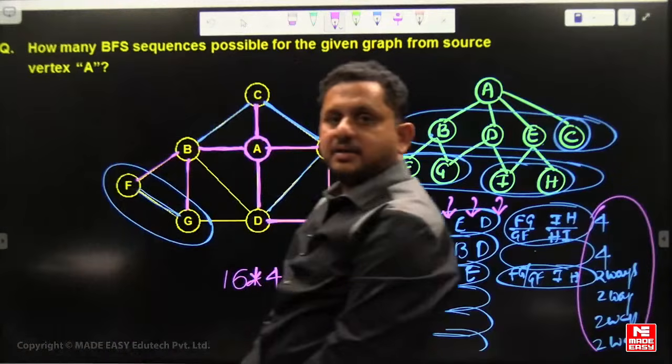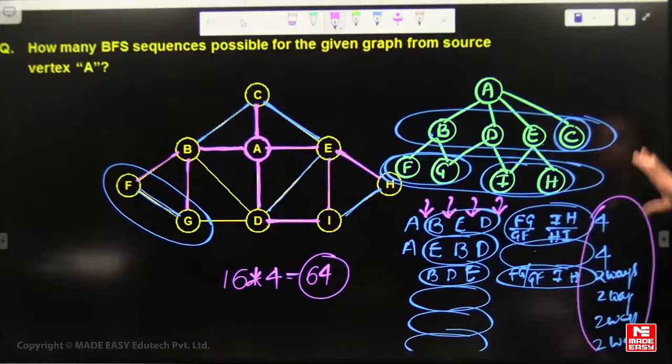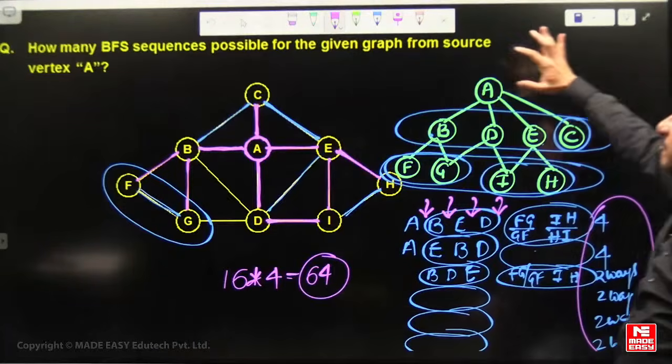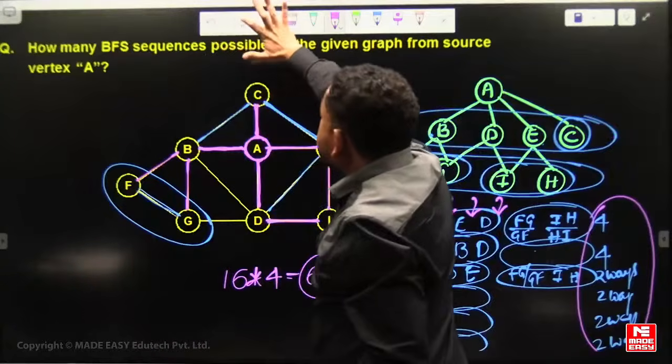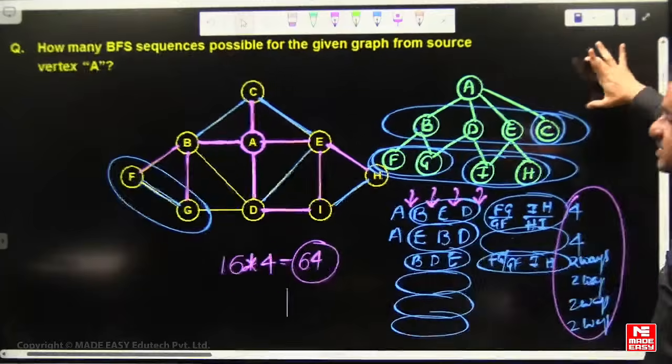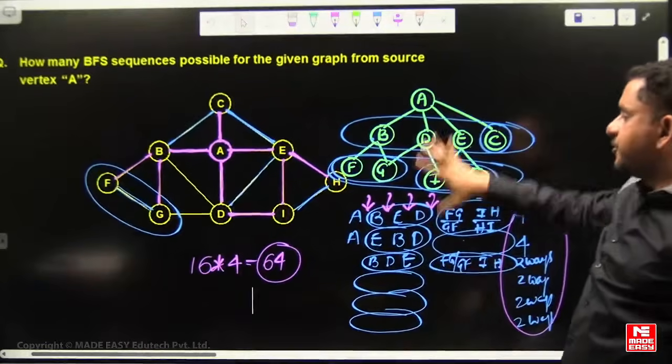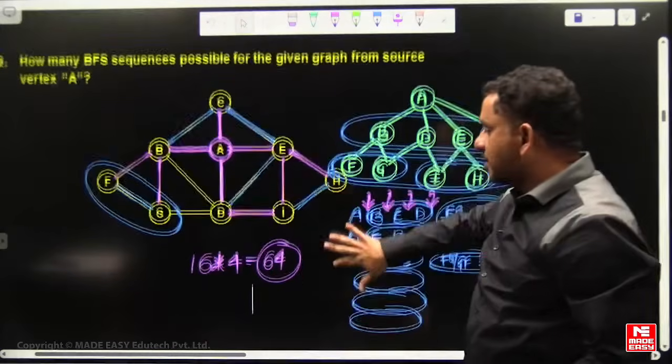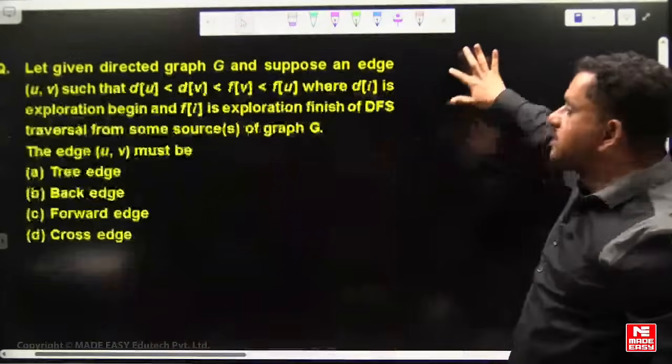Right, done with this one. So counting the number of BFS sequences is also one feasible numerical question here. Next, a simple direct question.